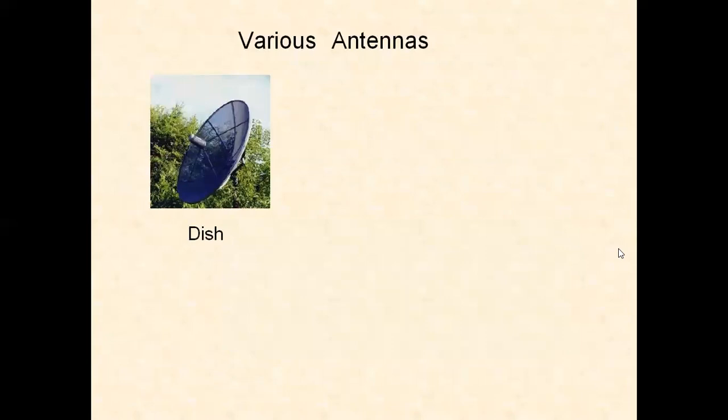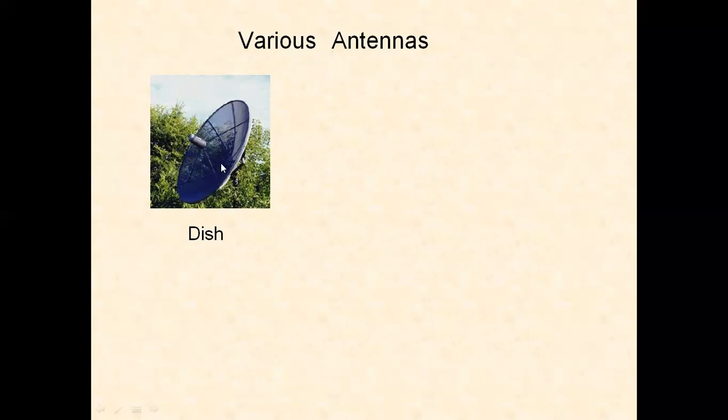And we have various types of antennas. We have a dish antenna. It is a microwave antenna, and its structure is like a parabolic dish. This is the feed point, and dish antennas are most widely used for microwave applications. For example, satellite communication to receive the television programs.